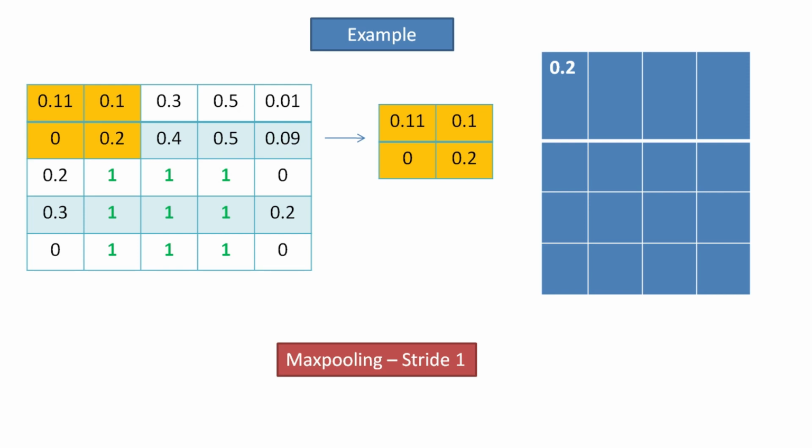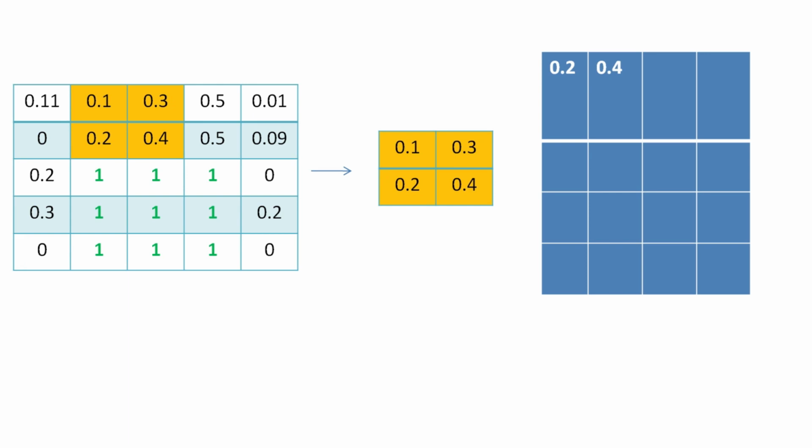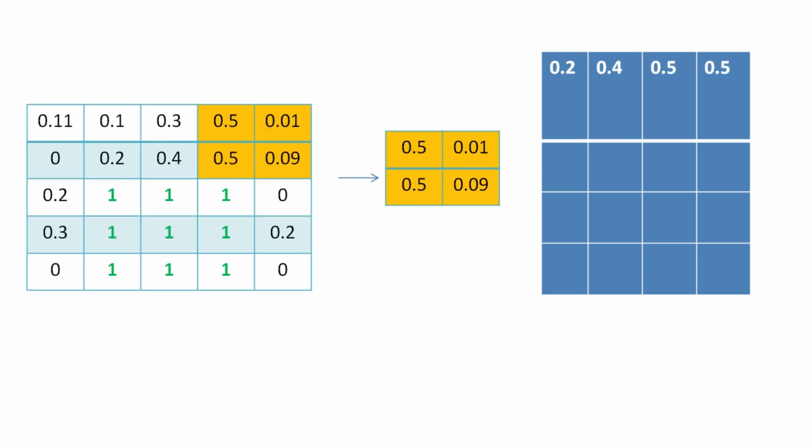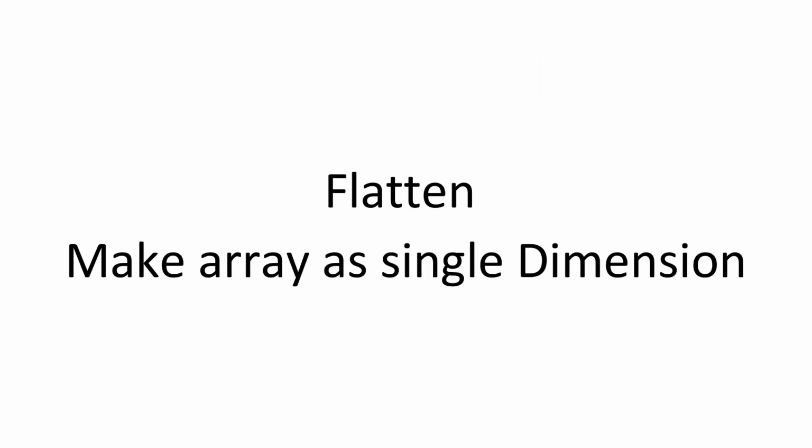So here we are having the 4 selected numbers and this layer chooses the maximum number that is present in the selected cells and then it forms a new feature map. So this is the process of pooling layers in the convolutional neural network. And the final one is the fully connected layer. That's pretty straightforward to explain.